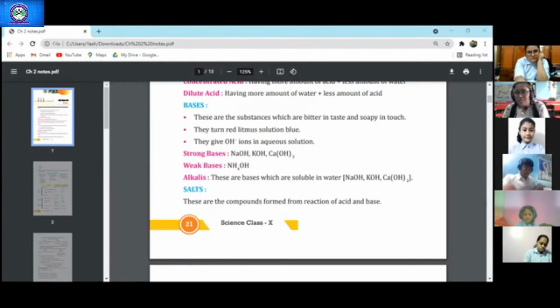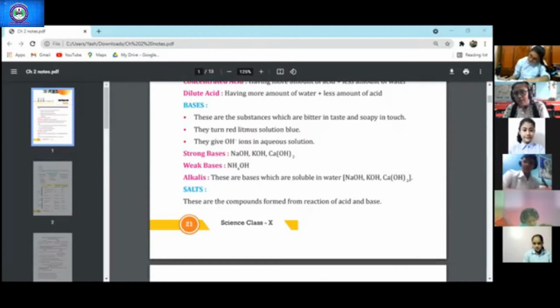So their bases should also be strong, but you will be surprised to know that they do not form strong bases because their metallic oxides are not completely soluble in water. Because they are not completely soluble in water, they do not release a large number of OH ions, therefore they form weak bases. So along with ammonium hydroxide, please write down here aluminium hydroxide.